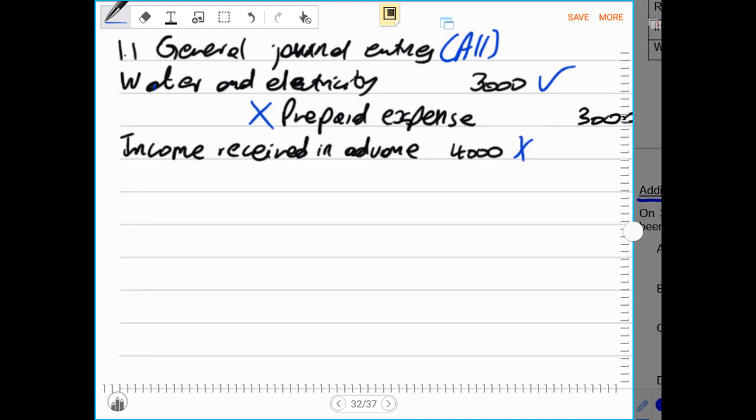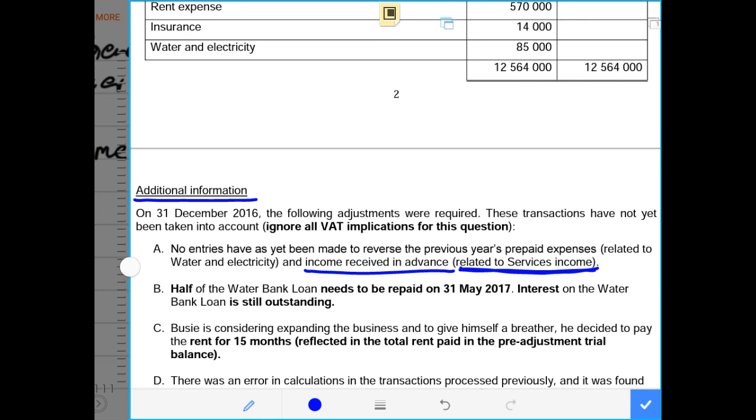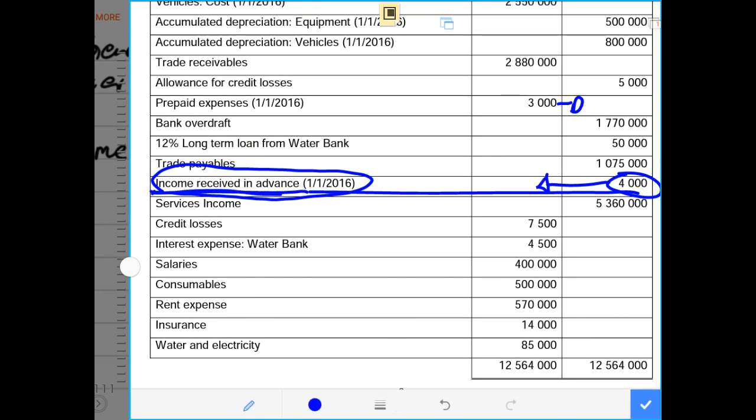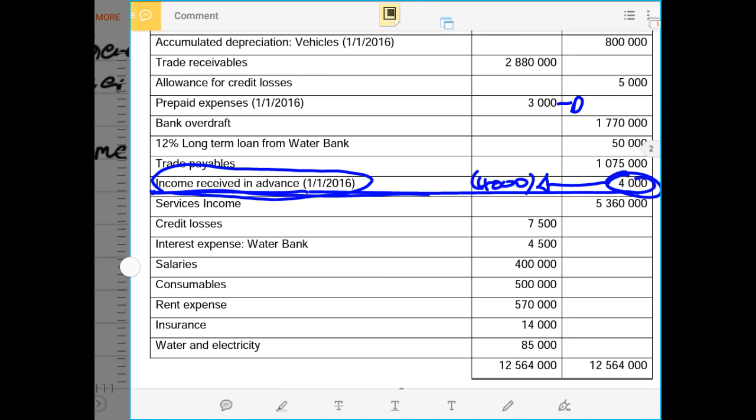Again, this will not be recorded in our financial statements. Why is that the case? It is because we have already cancelled this, because it was 4,000 on the credit side and we're recording now 4,000 on the debit side. Therefore, now this will be 4,000 minus 4,000, we get 0. So now this has been reversed already.